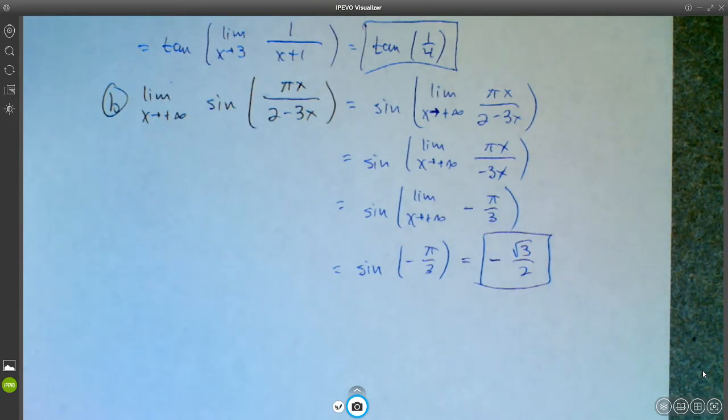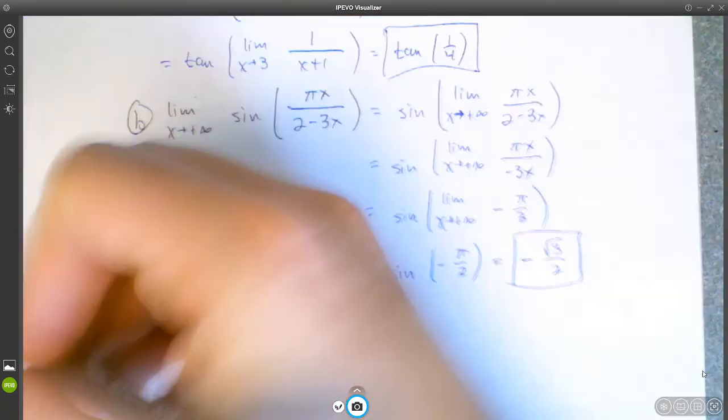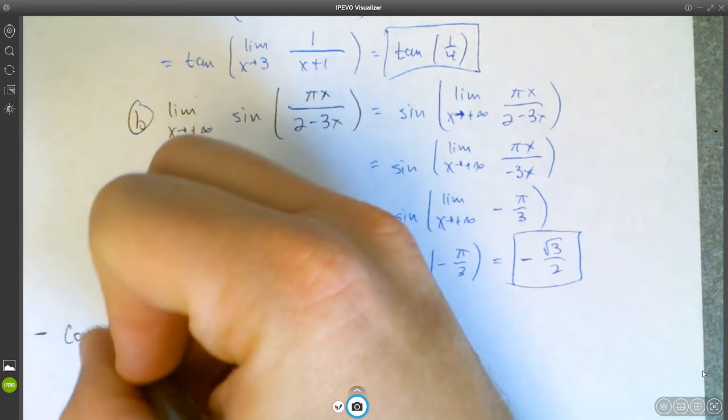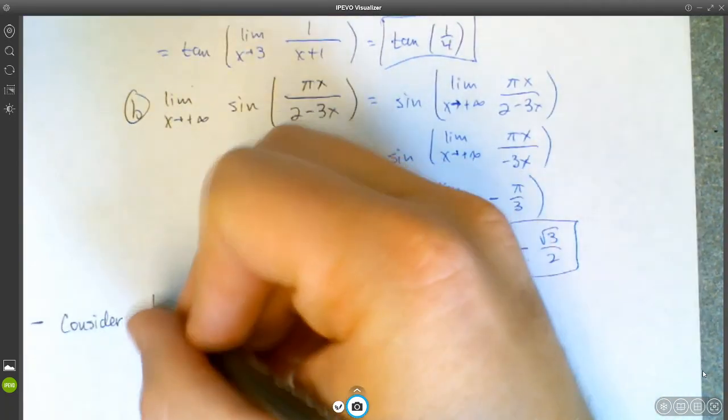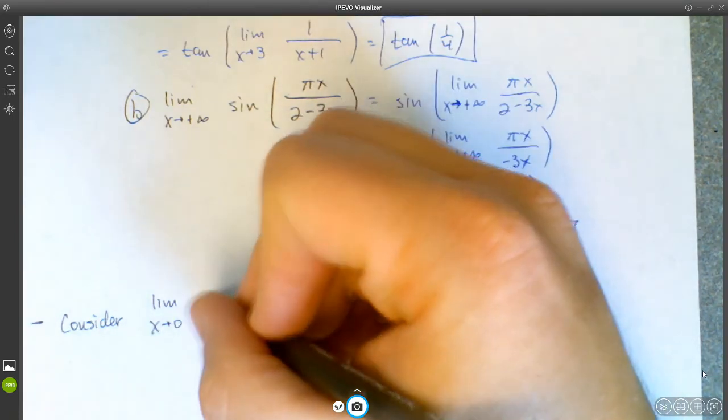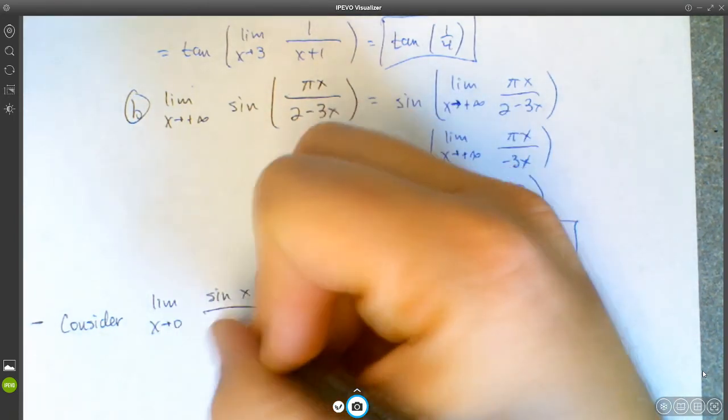Anyway, so now the next thing I want to do is let's consider the limit as x approaches 0 of sine x over x.